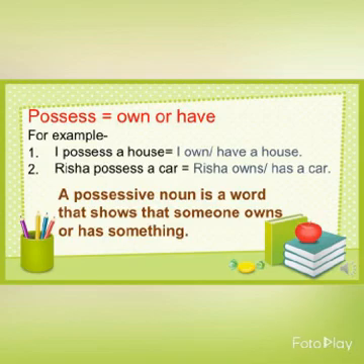Similarly, if I say Risha possesses a car, it means Risha owns or has a car. So, a possessive noun is a word that shows that someone owns or has something. I hope the definition is clear to everyone. A possessive noun is a word that shows that someone owns or has something.